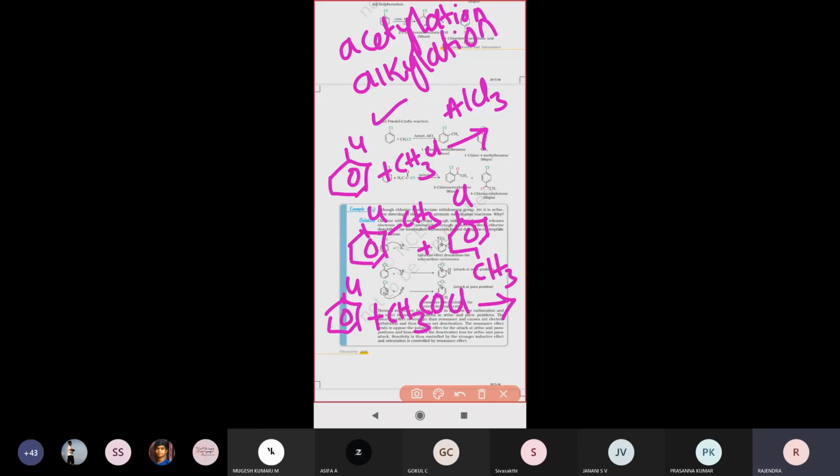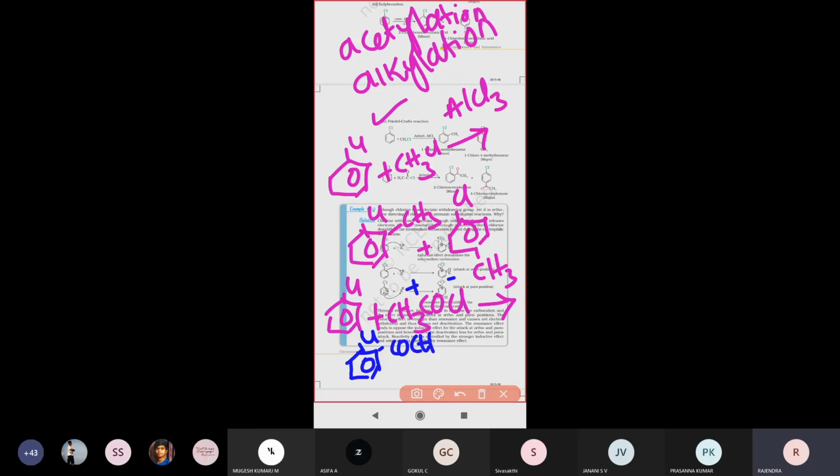Next one, see there. In the Friedel-Crafts acetylation reaction, what will happen? Let us see. The acetyl group dissociates into two parts: CH3CO plus and Cl minus. Then this acetyl group is directed to the ortho and para positions.